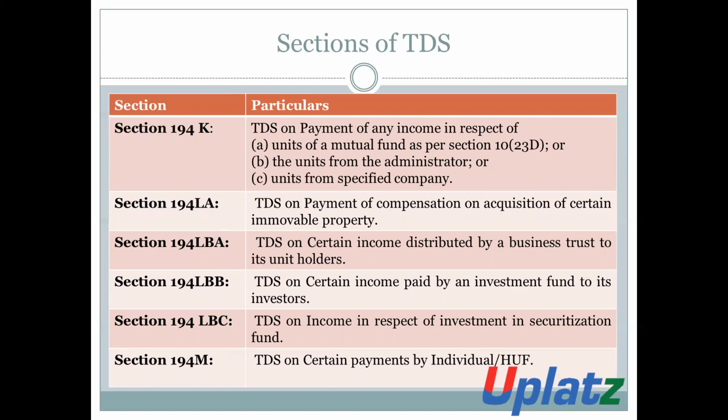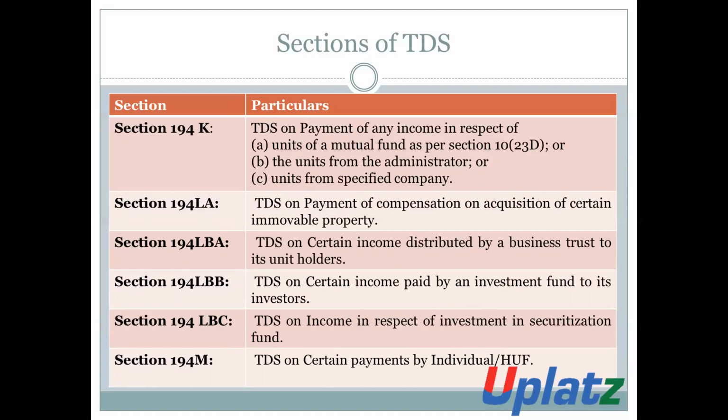Section 194LBA, TDS on certain income which is distributed by a business trust to its unit holders. Section 194LBB, TDS on certain income which is paid by an investment fund to its investors. Section 194LBC, TDS on income in respect of investment in securitization funds.